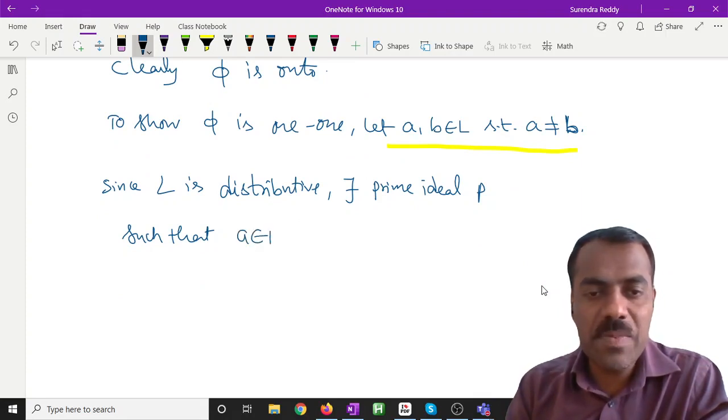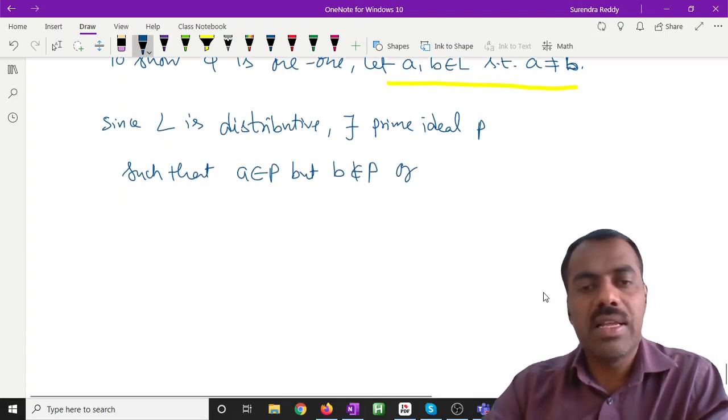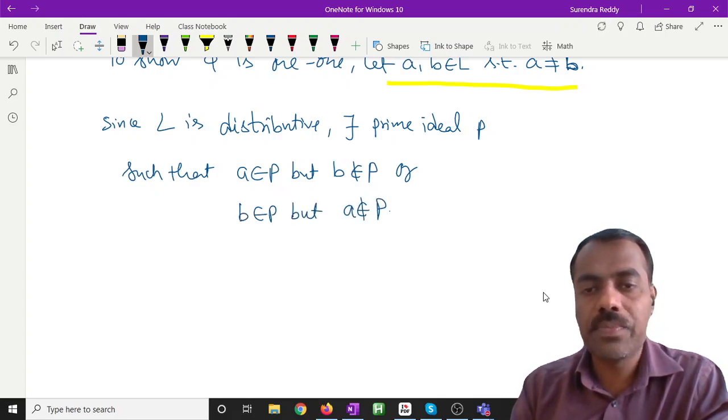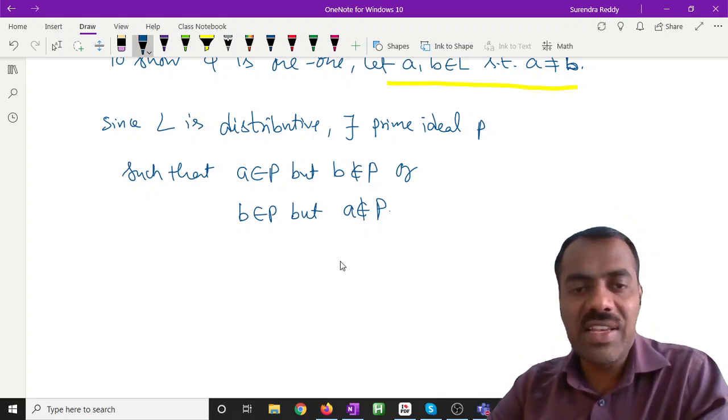That means A is in P but B is not in P, or it may also be possible that B is in P but A is not in P. P is a prime ideal which satisfies this condition.